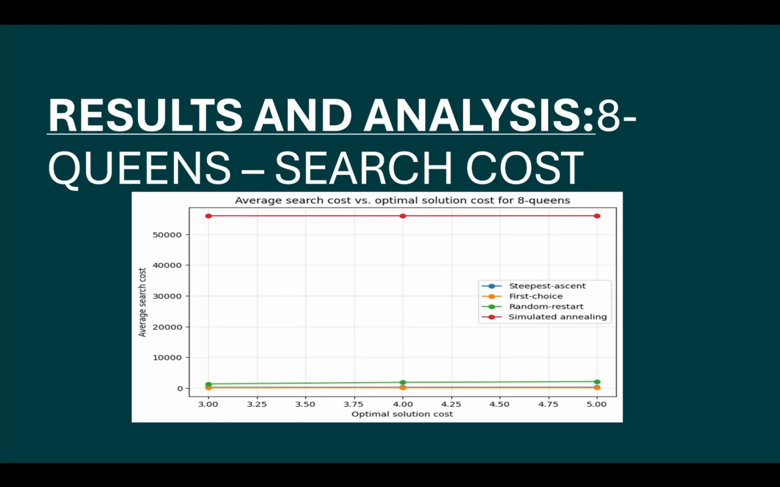The curves for the steepest ascent and first choice hill climbing are very close and mostly overlap, which indicates that both algorithms have similar and relatively low search costs. However, at the final point, we can see that first choice is slightly lower than steepest ascent. This makes sense because first choice hill climbing will stop as soon as it finds an improving move, while steepest ascent evaluates all neighbors before selecting the best one.